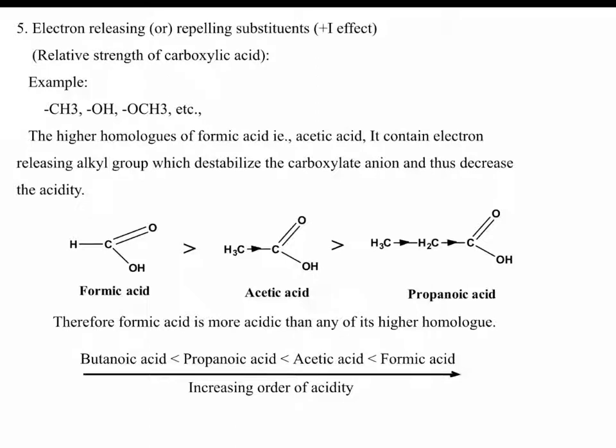So compare the acidity of formic acid, acetic acid, propanoic acid. In formic acid there is no alkyl group, so there is no inductive effect. But in acetic acid one methyl group is there, which donates electrons to the carboxylic acid carbon atom. Then propanoic acid contains one CH2 and one methyl group.